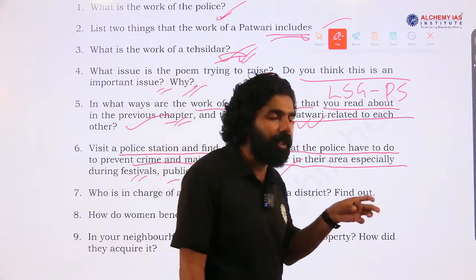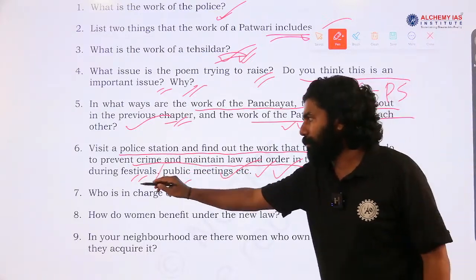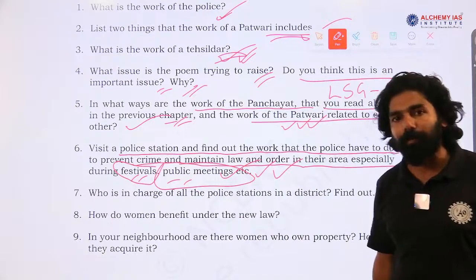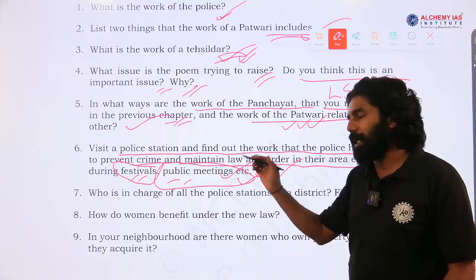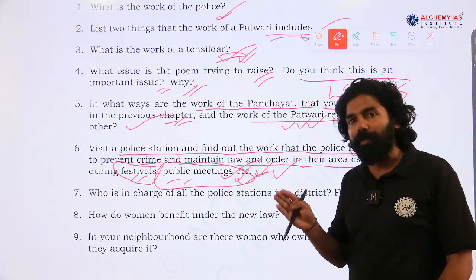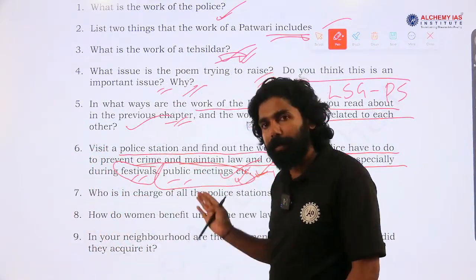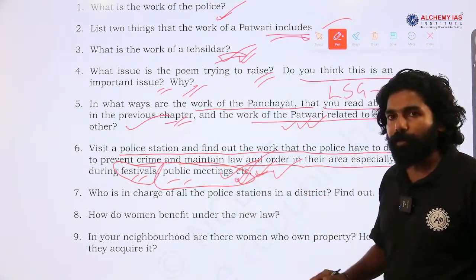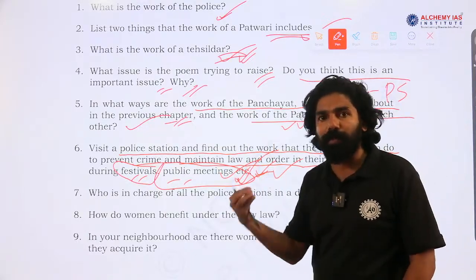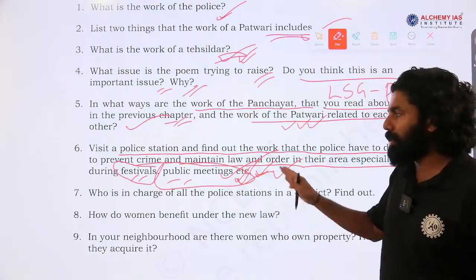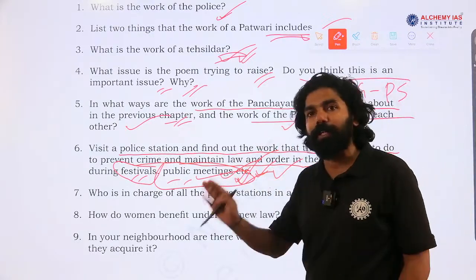So, whenever any crime or incident happens, we go to the police station and report it. If there is any festival, for example, we report what festival is going on and how many people will come. So, they will verify and check the festival being organized or any meeting being held. Whoever is involved in that meeting, maybe politicians or some important personality of the government, will come to this festival or public meeting, so police have to ensure the security of the people. For protecting the life, rights and security of the people, police should be deployed there. Police officers and constables will come to that place and ensure the safety of the people who are coming to the festival or the meeting. So, it is to prevent crime and to ensure maintenance of law and order.